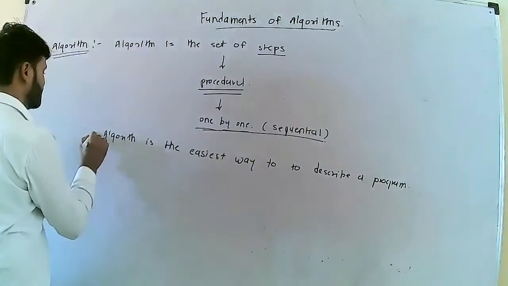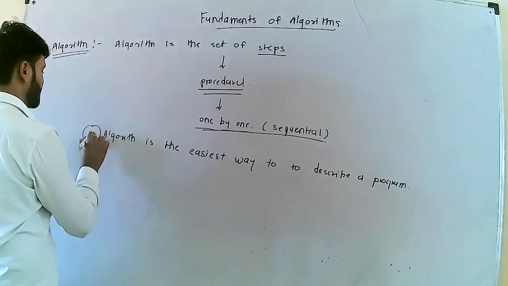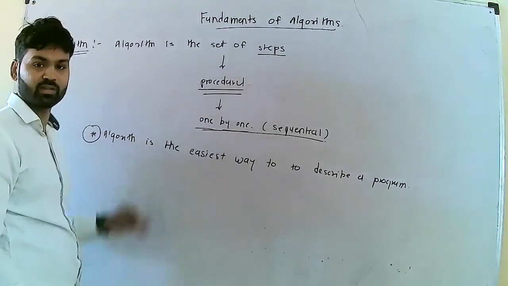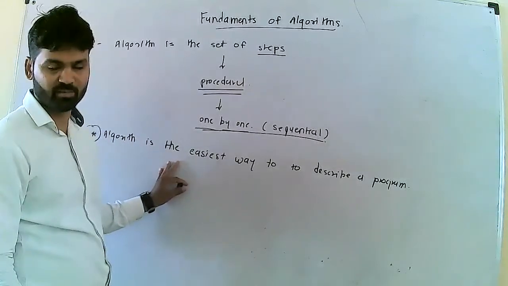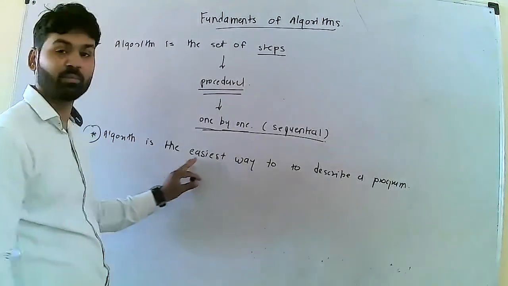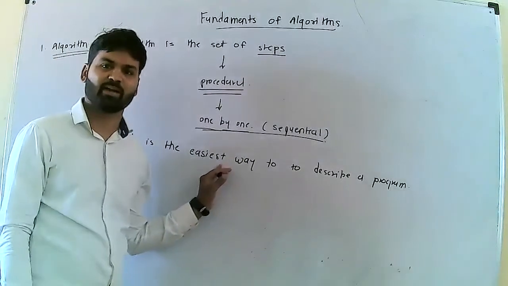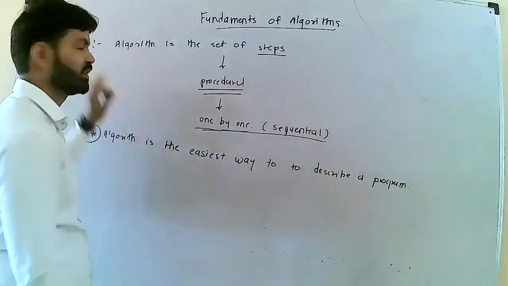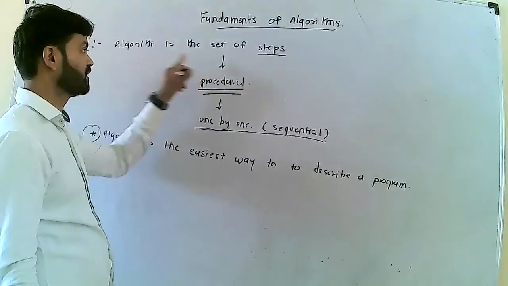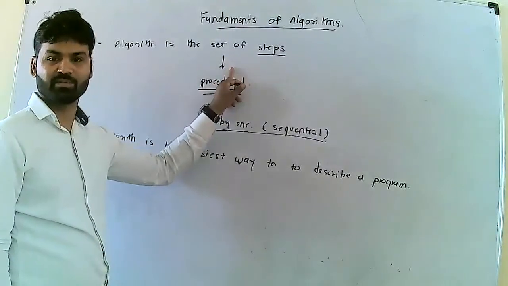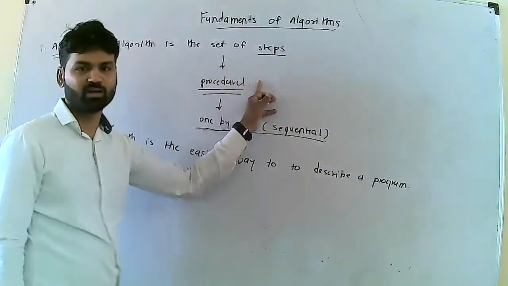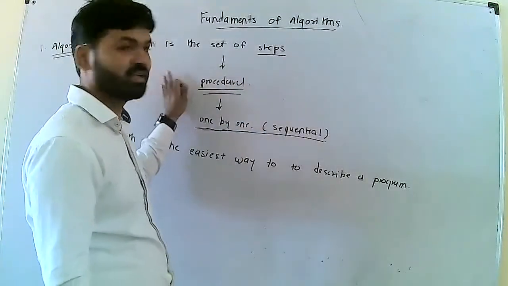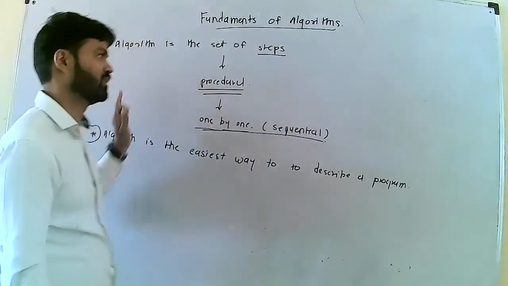This is the main characteristic of your algorithm. You can specify your problem or program in detail, in an easy manner. Algorithm is a set of sequential steps to do a particular task. This is the definition of your algorithm.